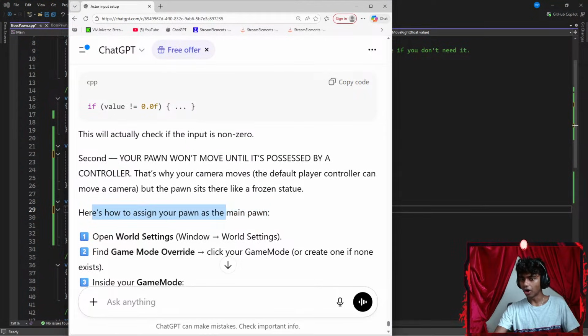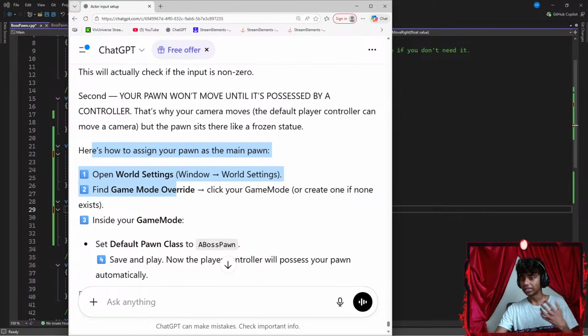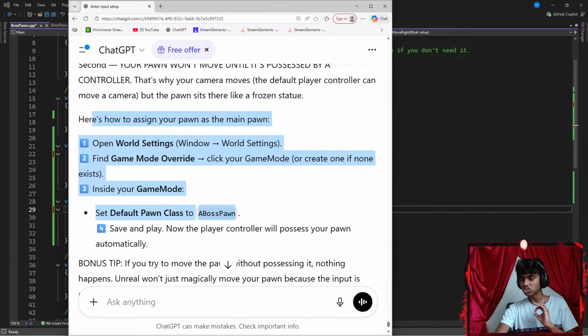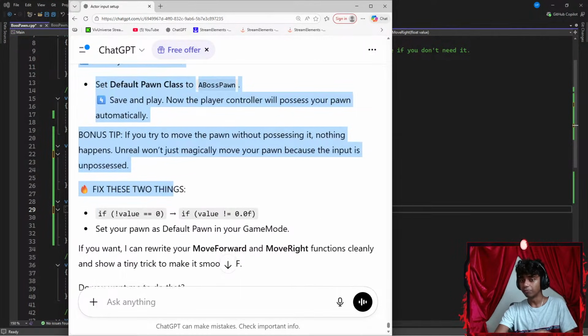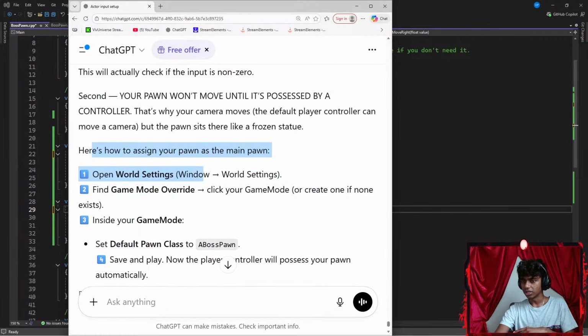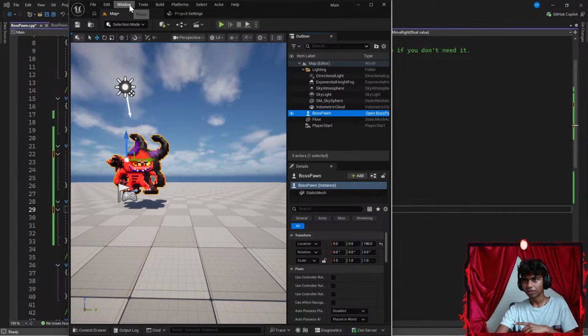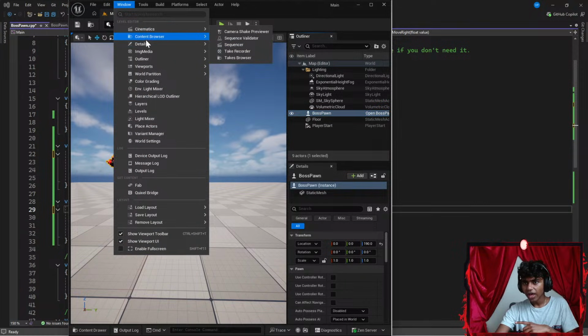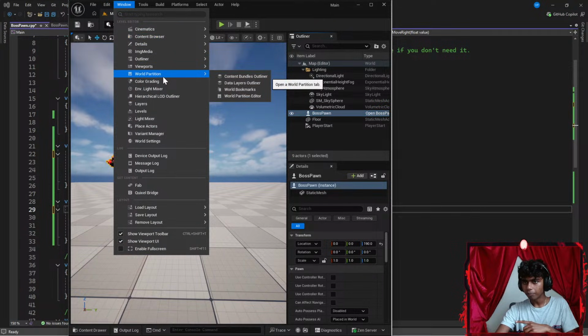Here, how to assign your pawn as the main pawn. Open World Settings, Window, World Settings. Find Game Mode override, click your game mode, or create one if it doesn't exist. Inside the game mode, set the default pawn class to a boss pawn. Save and play, and the player controller will possess the pawn. So World Settings, Game Mode, override. Okay, let's open my Unreal Engine. I gotta go to Window and find World Settings. I see World.